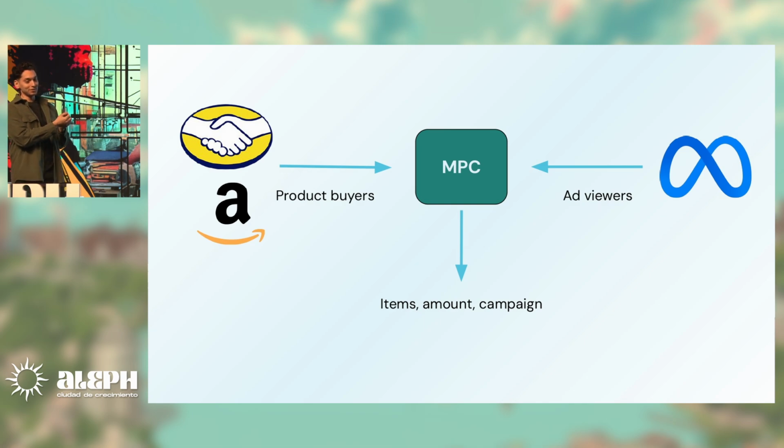But if they can share this privately, they can track ad efficacy, like how well are these campaigns working on users. They will just see, okay, this person did buy this item, this person did see this ad, so that's a positive on that specific product.